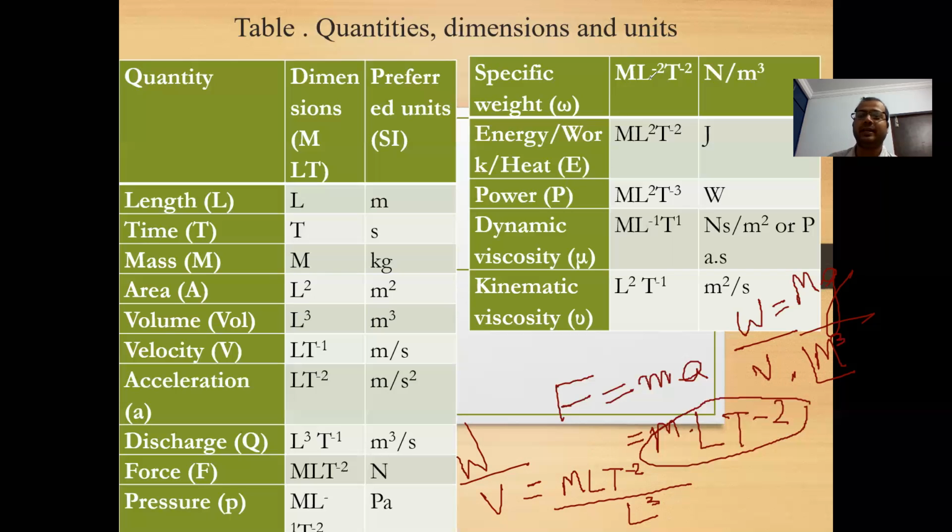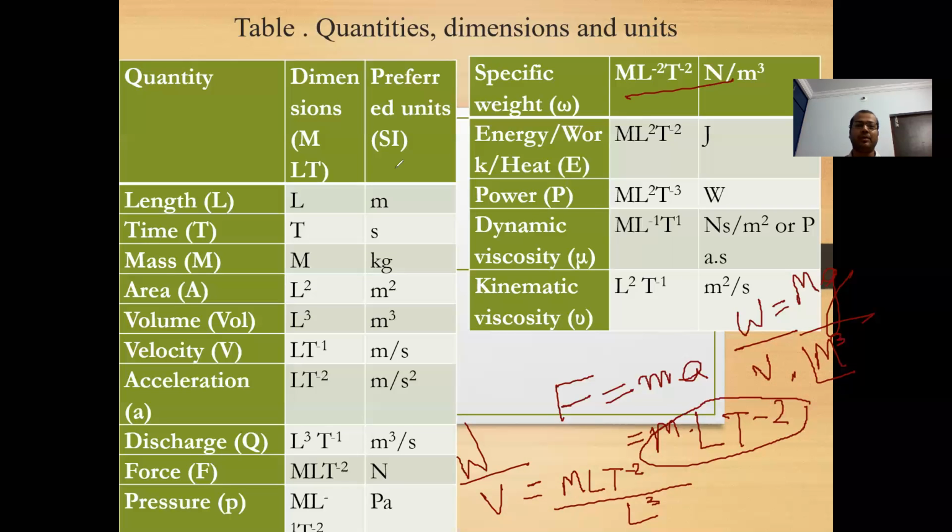Similarly, we can find energy, that is capacity of doing work. Power, that is rate of doing work. Work done by time is power. And here new terms we can see: dynamic and kinematic viscosity. That we will see in detail.